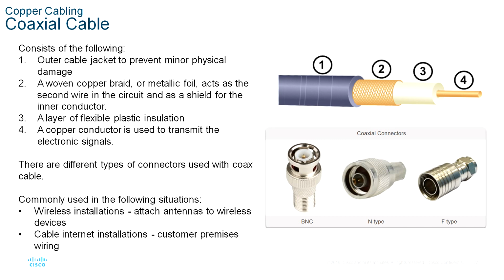The numbers in the figure identify some key features of the coaxial cable: outer jacket, braided copper shielding, plastic insulation, and copper conductor.